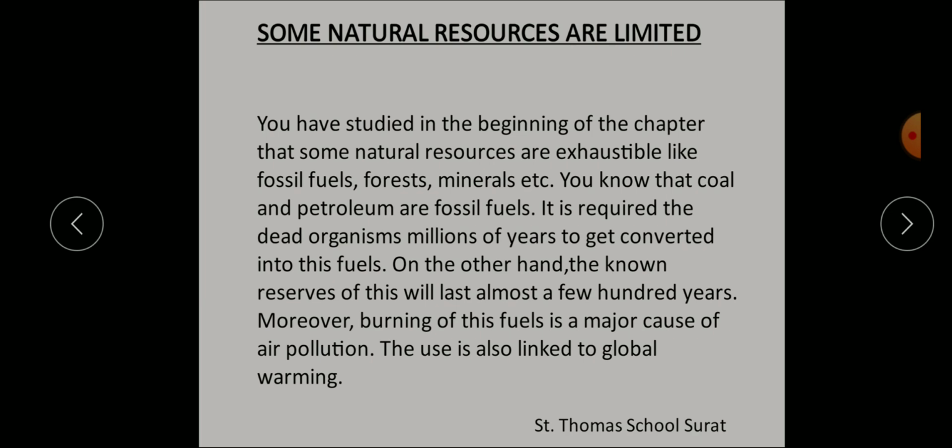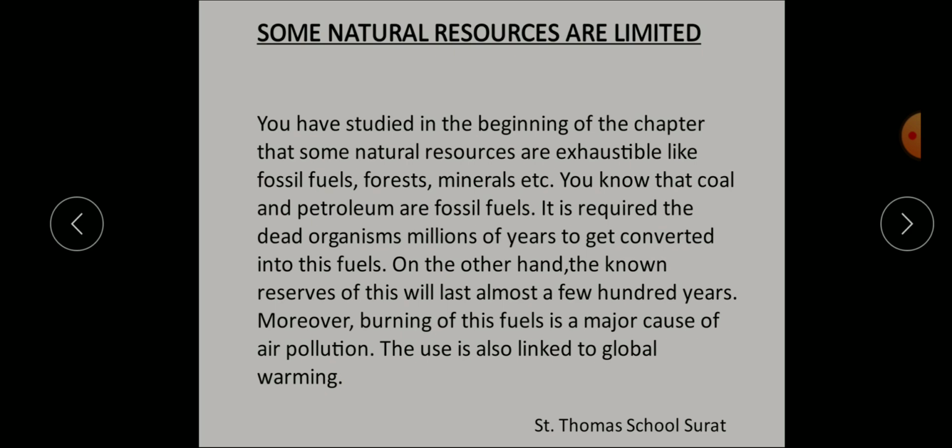It requires the dead organisms millions of years to get converted into these fuels. On the other hand, known reserves of these will last almost a few hundred years. Moreover, burning of these fuels is a major cause of air pollution. So their use is also linked to global warming. Understood? So what are the problems over here?